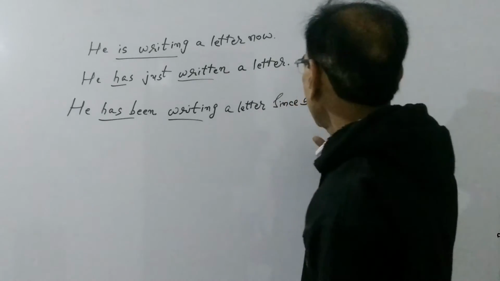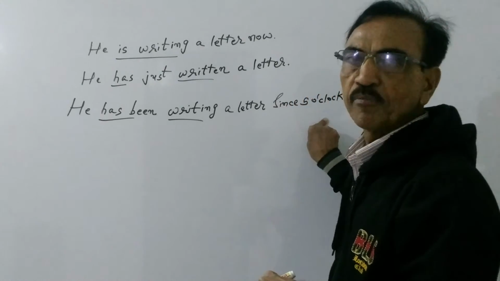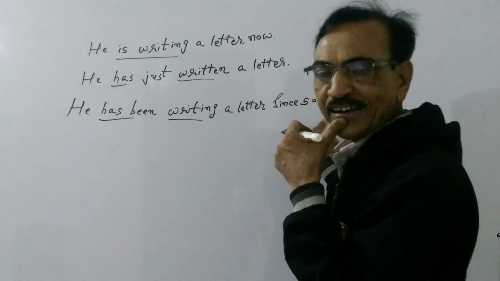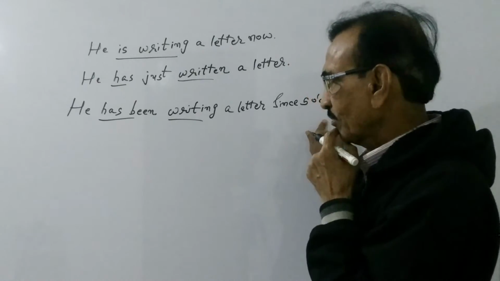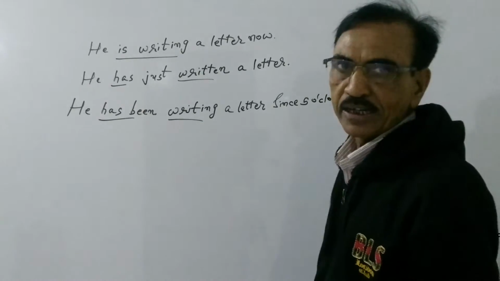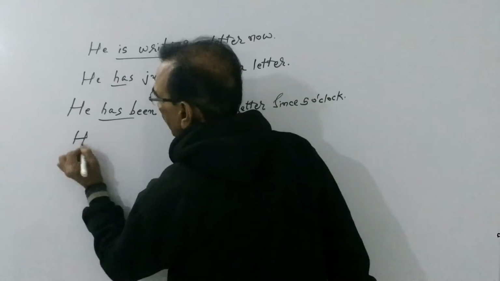He started writing at 5 o'clock. At present he is writing, and he may continue writing till the letter is over, or till the moment he gets tired. So this is continuous perfect present tense. Now we shall do the practice of simple past tense.